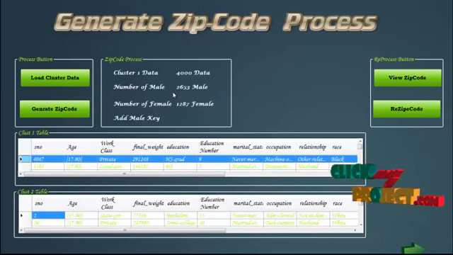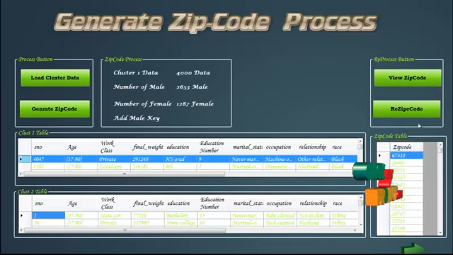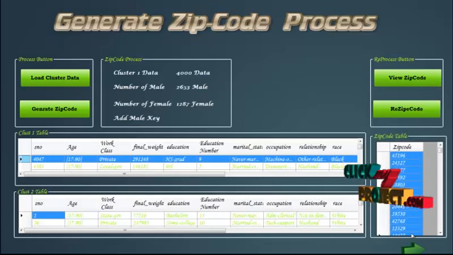In the number of males and females, 2653 males and 1287 females have been included in our data set. View the generated zip codes. This is our generated zip codes, and a re-zip code has been generated for the male and female, including the individual key. Identify the zip code process and click the re-zip code process.